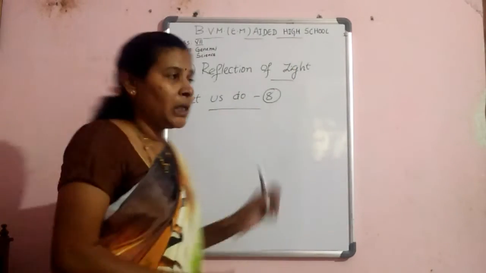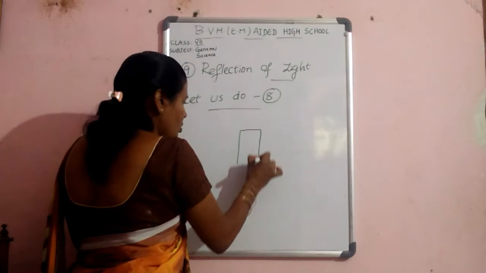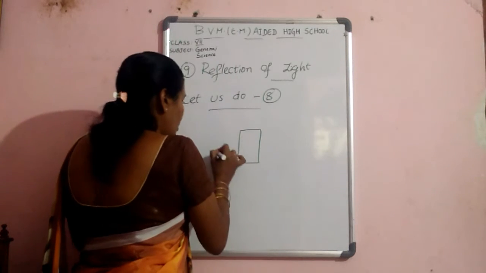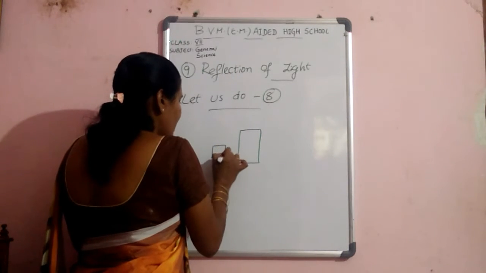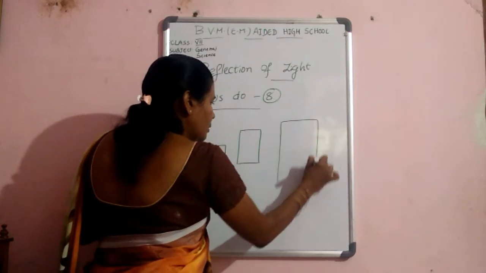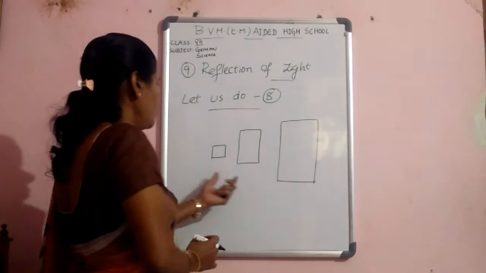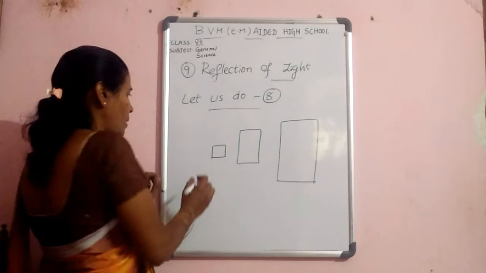Understood, children? Let us do activity 8. Take irrespective sizes of mirrors like this: a small size mirror, a middle size mirror and a big size mirror. In each mirror, you must observe your image.